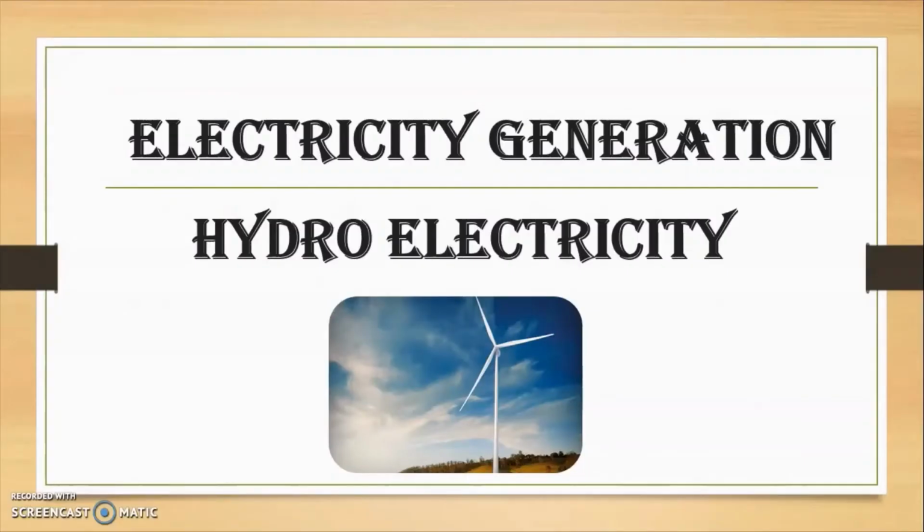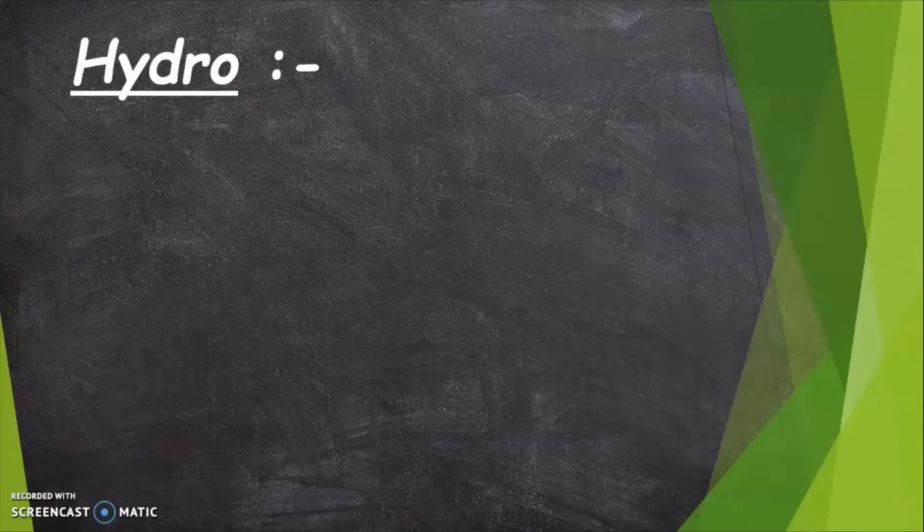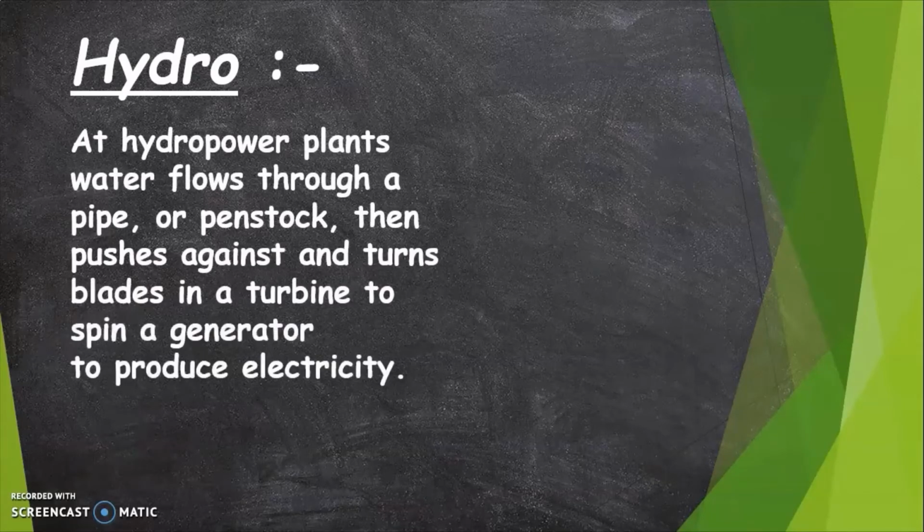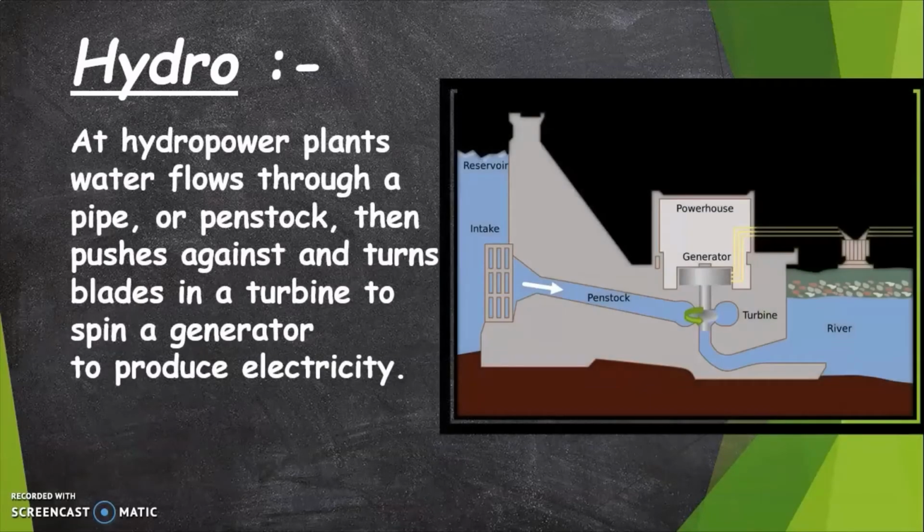Now let's understand about hydroelectricity. Water stored in reservoirs at hydropower plants flows through a penstock or pipe, and then flows through a turbine which spins the turbine. The turbine is connected to a generator, and as the turbine spins, the generator generates electricity. This kind of electricity is known as hydroelectricity.